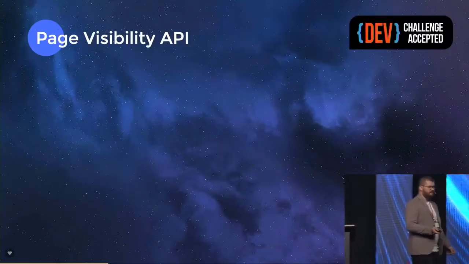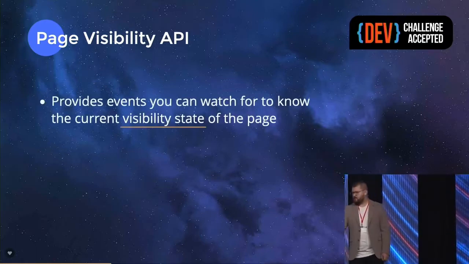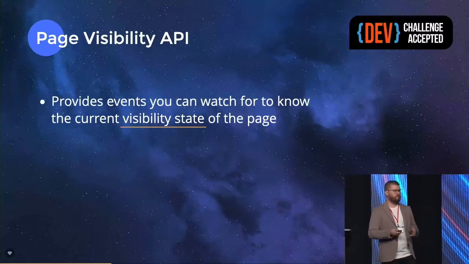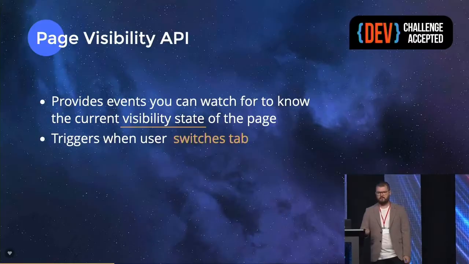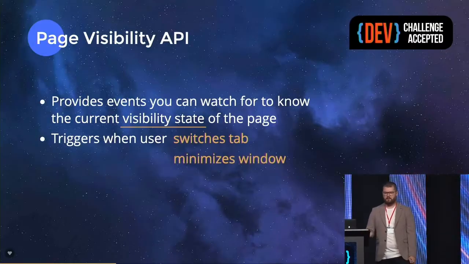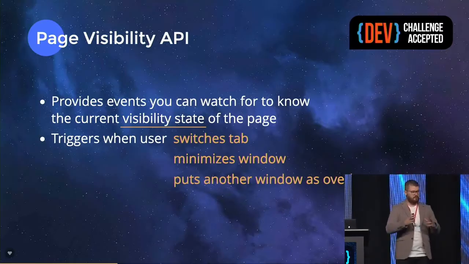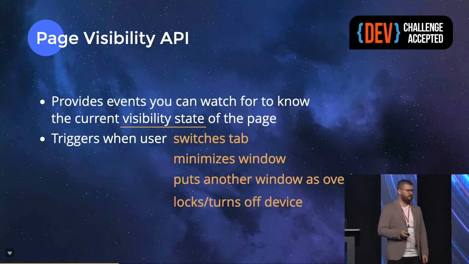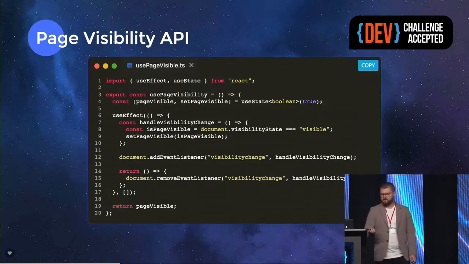There is an API, of course, called Page Visibility API, which provides the visibility of the whole page state. And it can trigger if a user switches tab, minimizes the window, puts even another window as an overlay to your app, or locks or turns down the device. The hook would look like this.